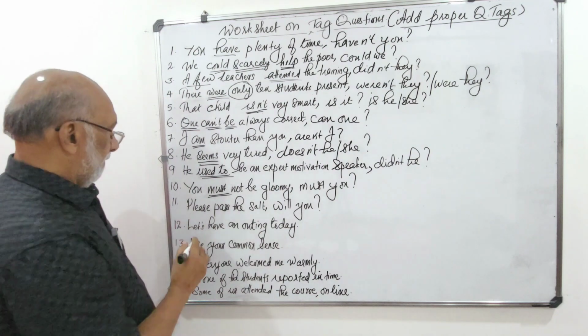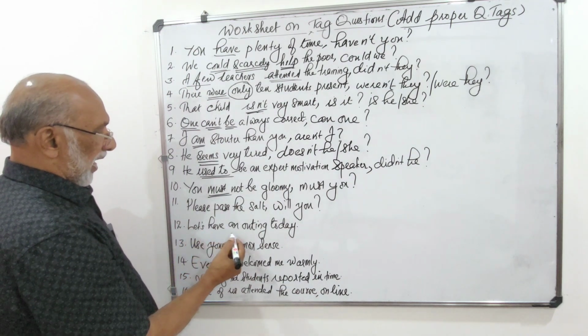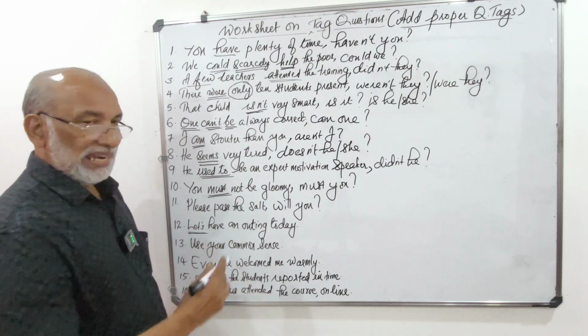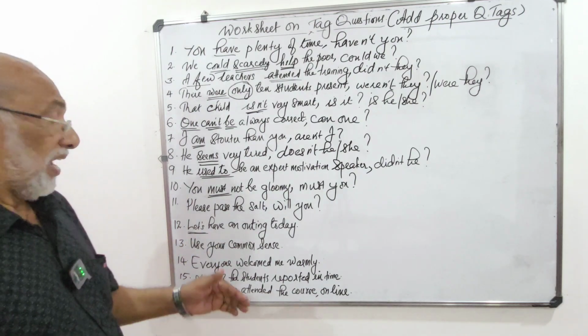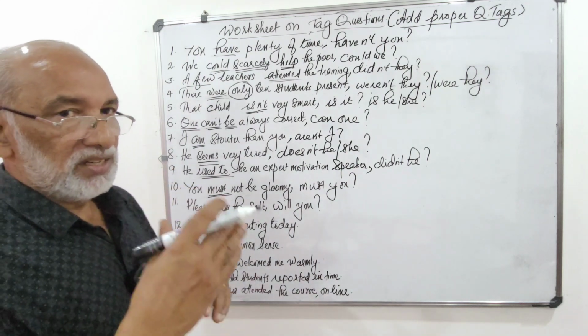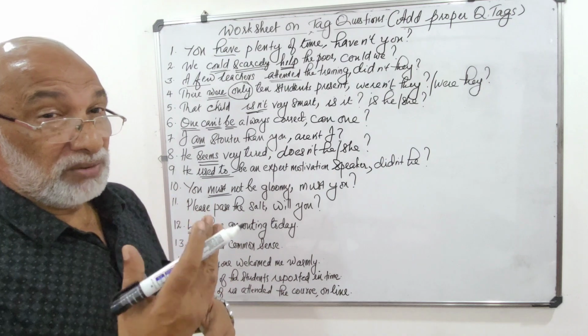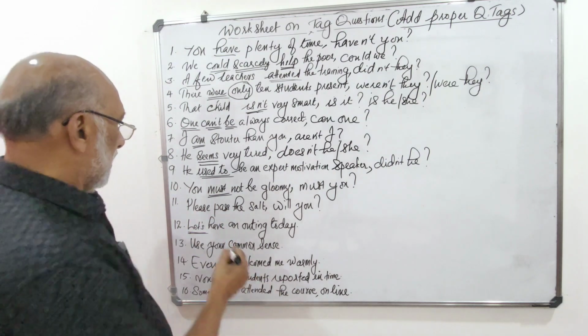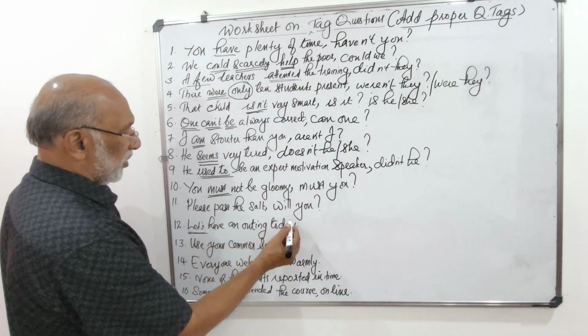Then, let's have an outing today. Here it's an abbreviation of let us. You know, us is the objective. When we goes to the object position, it becomes us. So let's have an outing today.